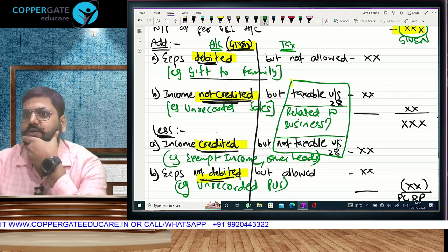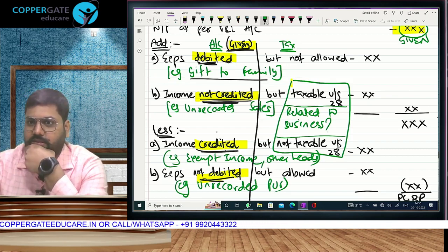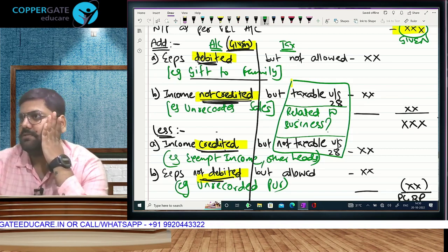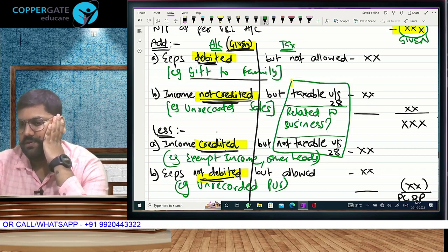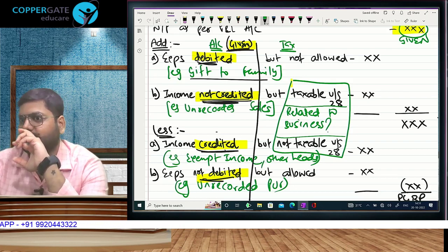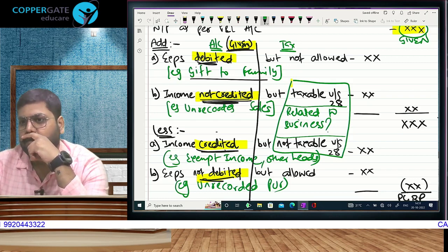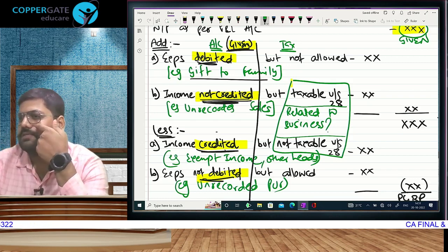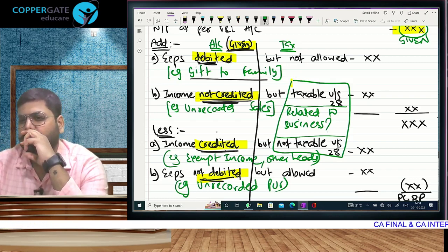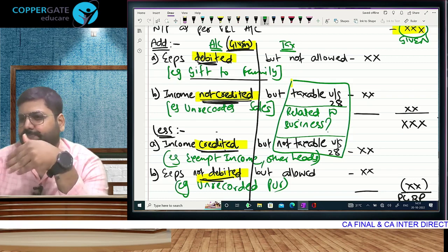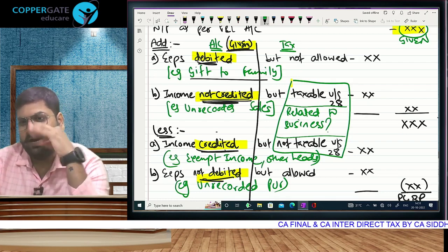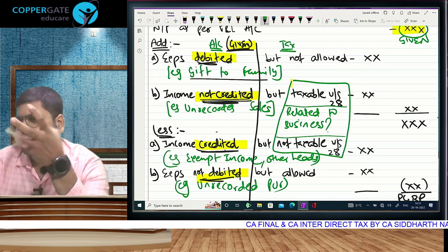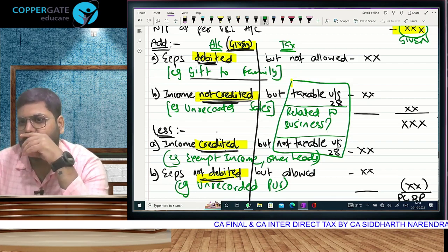Okay, you have taken deduction. Supposing I am using your premises for my office. I pay you rent. I debit that rent and I take the deduction in business by showing it as an expense. After some time, I vacate your premises beforehand. Pre-vacation. As per agreement, we had given each other a time. By giving 15 days' notice I vacate. But I had paid you extra rent in advance. So some of that you will refund, no? After cutting 15 days.